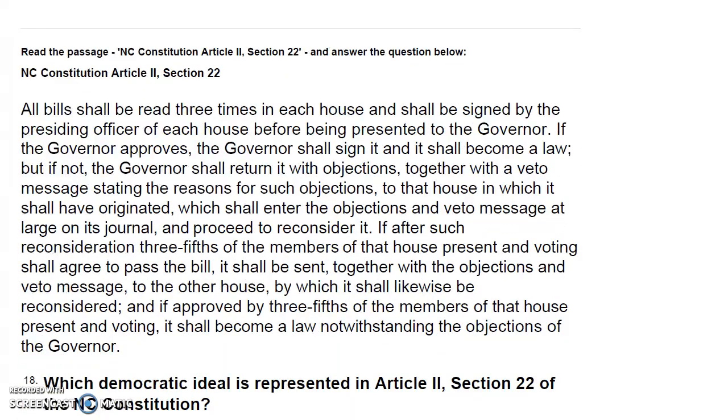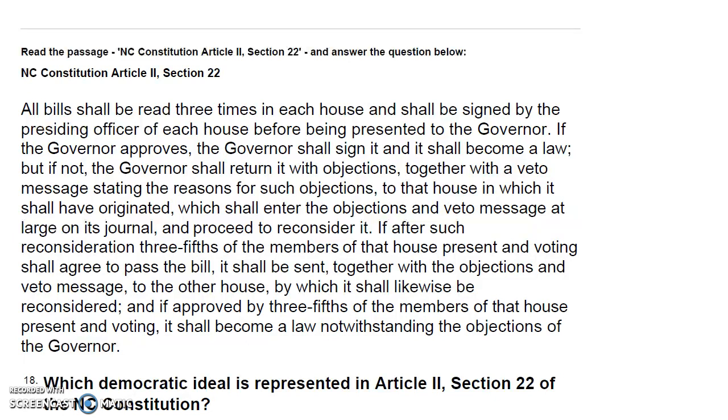This next one is number 18. Read the passage, NC Constitution Article 2, Section 22. All bills shall be read 3 times in each house and shall be signed by the presiding officer of each house before being presented to the governor. If the governor approves, the governor shall sign it, and it shall become a law.